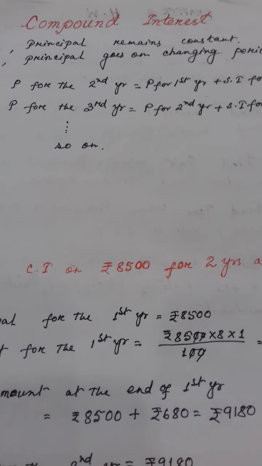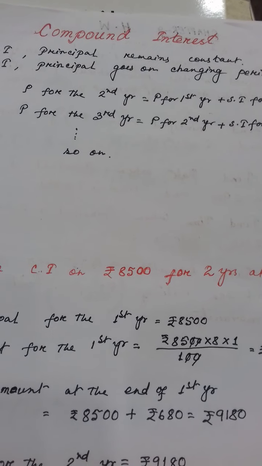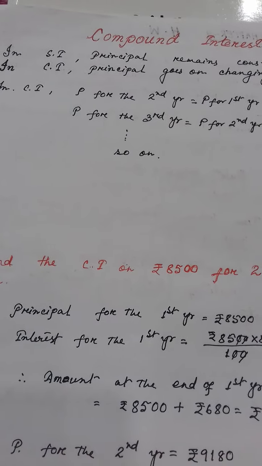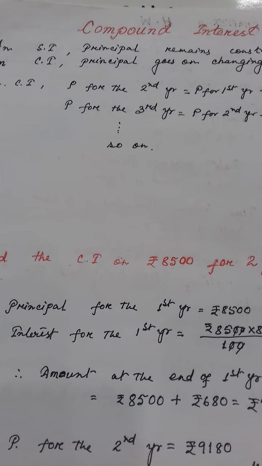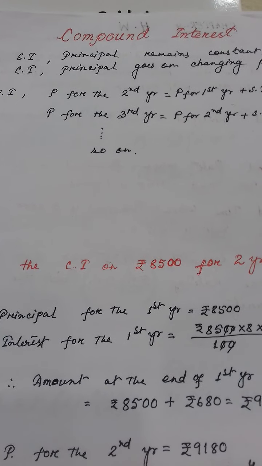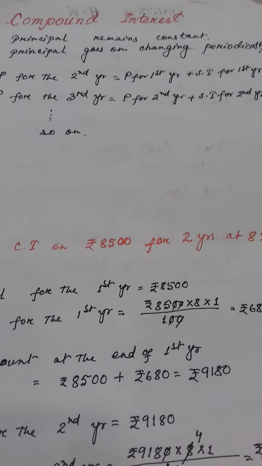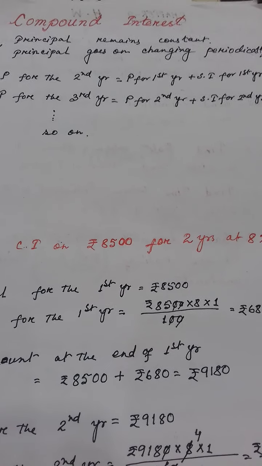Clear? So this is the concept of compound interest. Now, to calculate compound interest, like in simple interest where you have one formula, in compound interest also you will get some formulas to calculate.